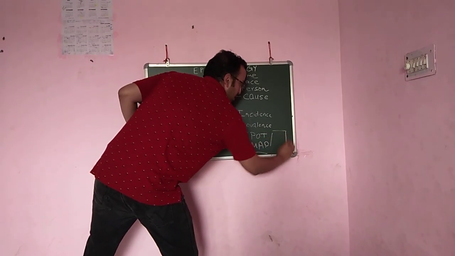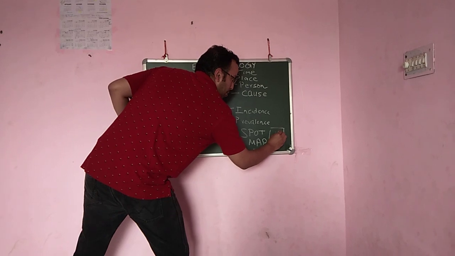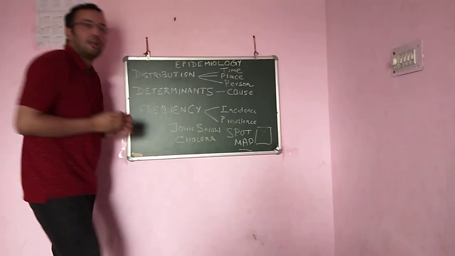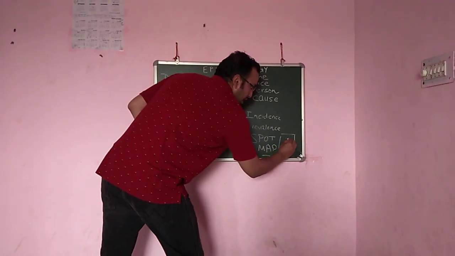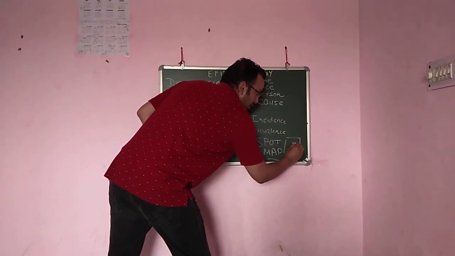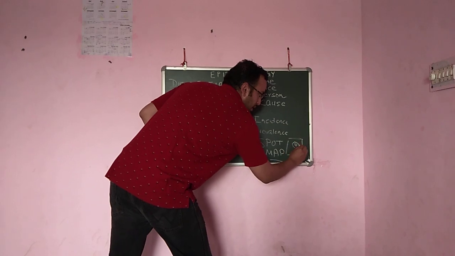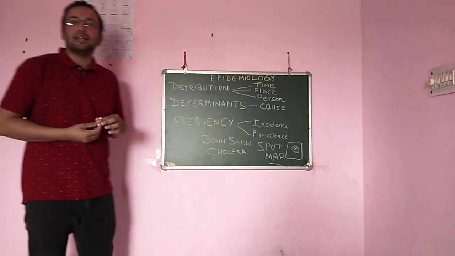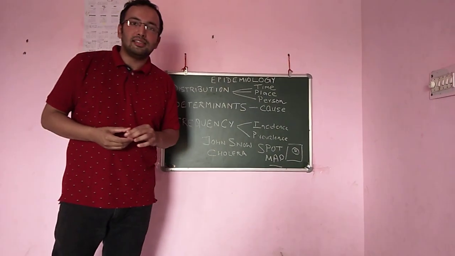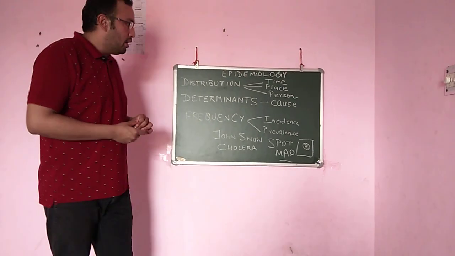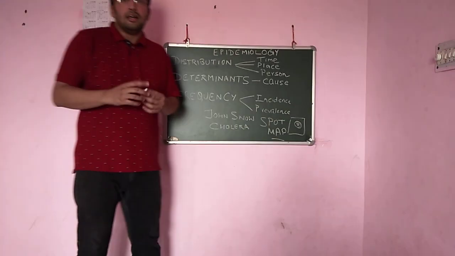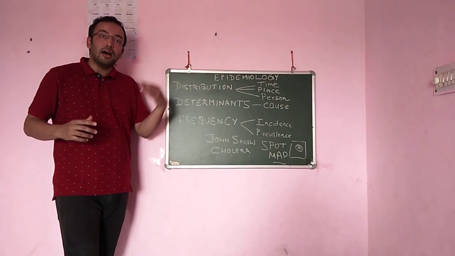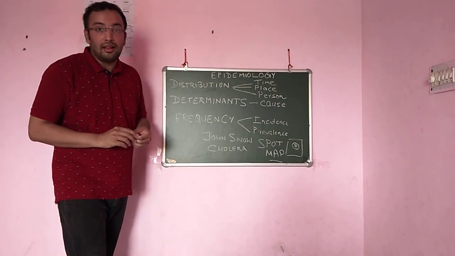So what did he do? He made a map and he put dots for the cholera deaths in the area, and he localized that there was a tap showing greater incidence of the cholera deaths in that area. So what did he do? He removed the handle of the tap and then he could save the lives of those people.